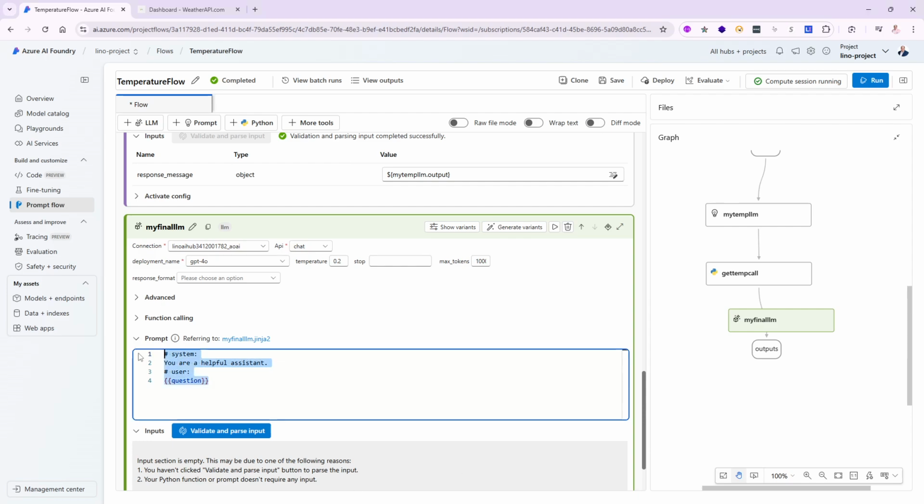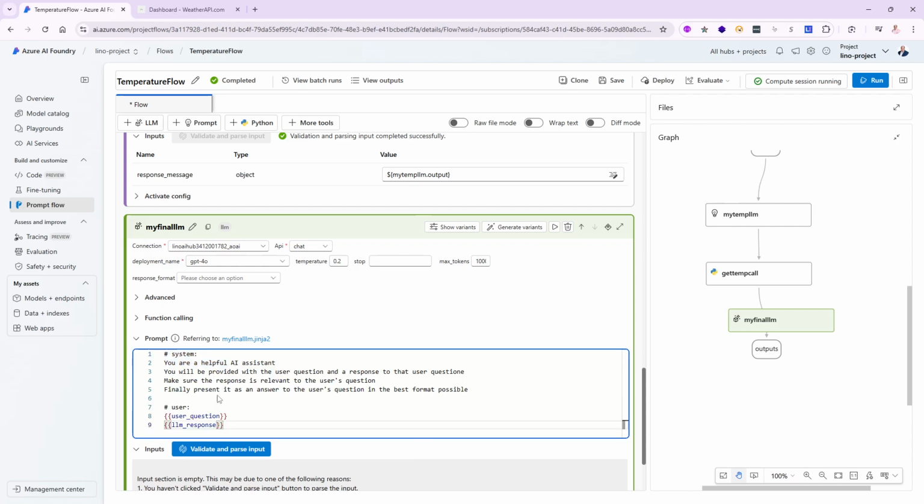So instead of that, I will do this. I will say, system, you are a helpful AI assistant. You will be provided with the user question and the response to that user question in English. There you go. Make sure the response is relevant to the user's question. Okay, so that's an important thing. You can actually tell it, make sure that what you're answering makes sense to you before you actually answer. I'm just trying to help here. And finally, present it as an answer to the user's question in the best format possible.